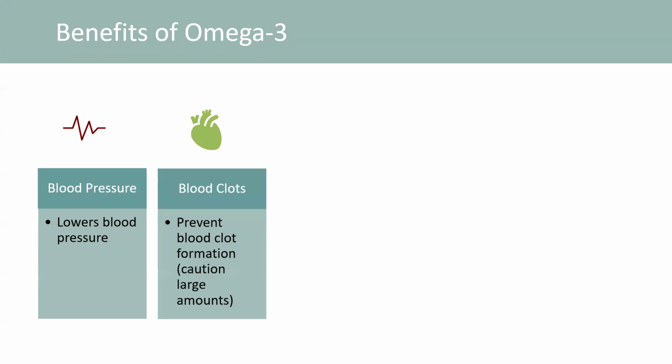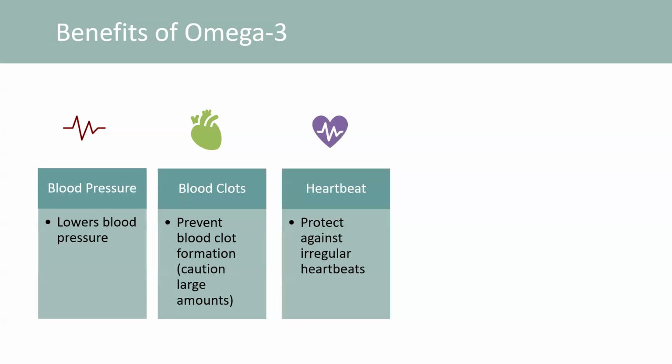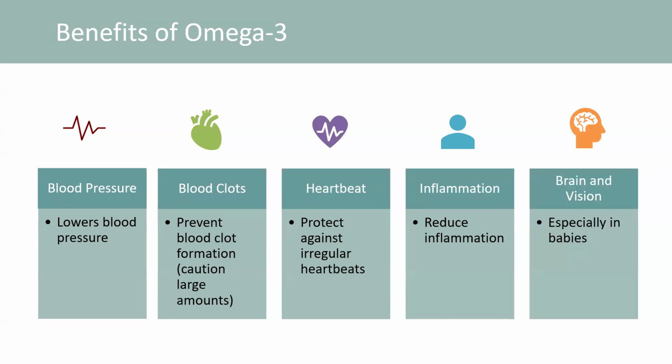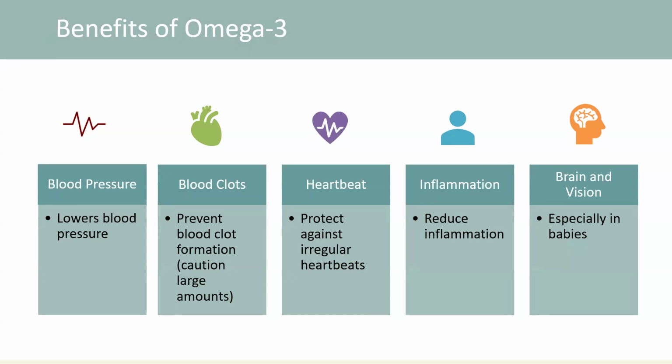But if you consume or take omega-3 supplements in large amounts, that can lead to bleeding and bruising. Omega-3 fats can potentially protect against irregular heartbeats. And omega-3 fats tend to reduce inflammation in the body. Omega-6 fats tend to be more inflammatory, while omega-3 fats are anti-inflammatory. Omega-3 fats also play an essential role in brain and vision function and development, especially in infants.